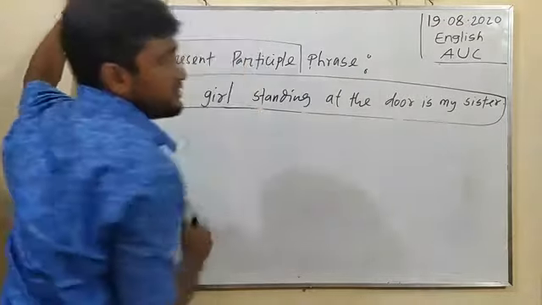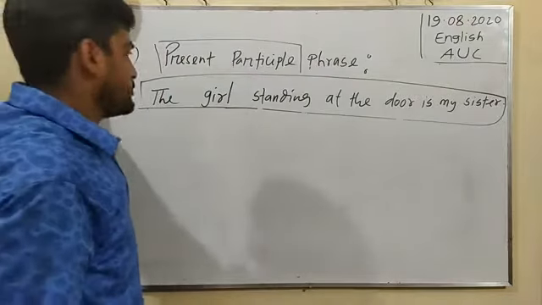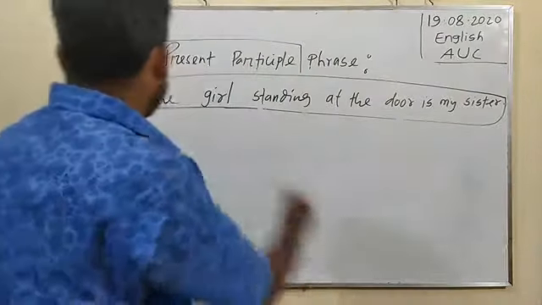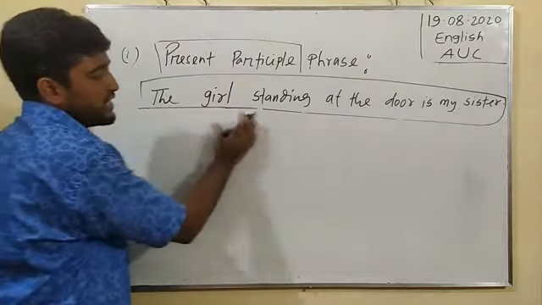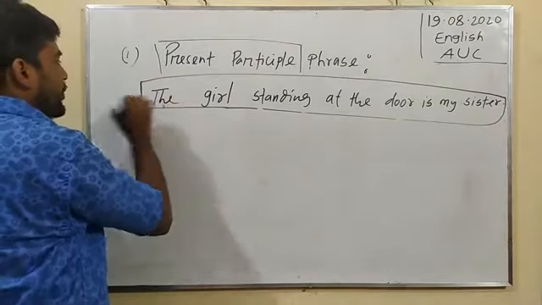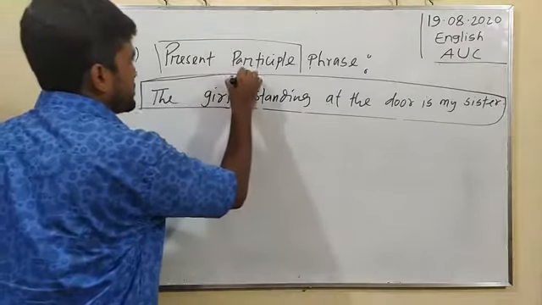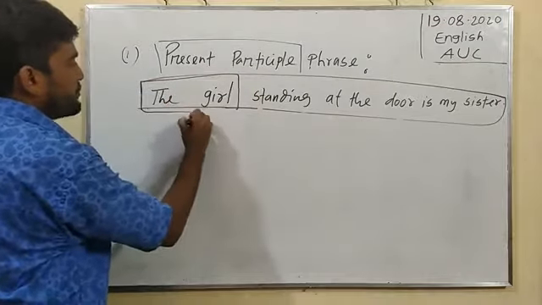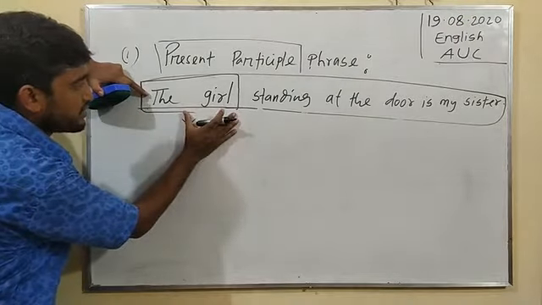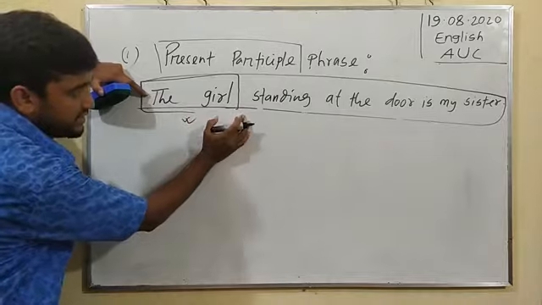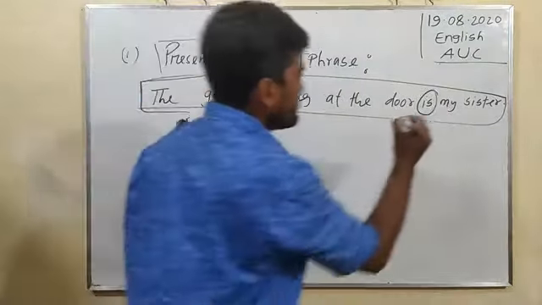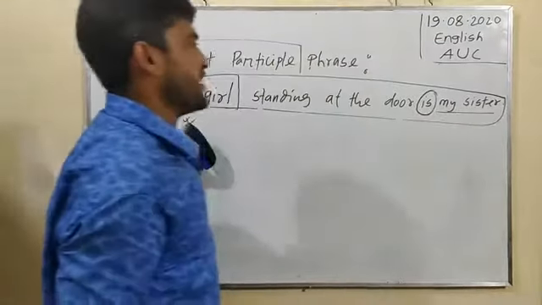We know well that a complete sentence has three components or parts. The first one is subject, another is verb, and the other is object. At the beginning of a sentence is the position of subject. Here, the girl is the subject, the verb is "is", and the object is "my sister".